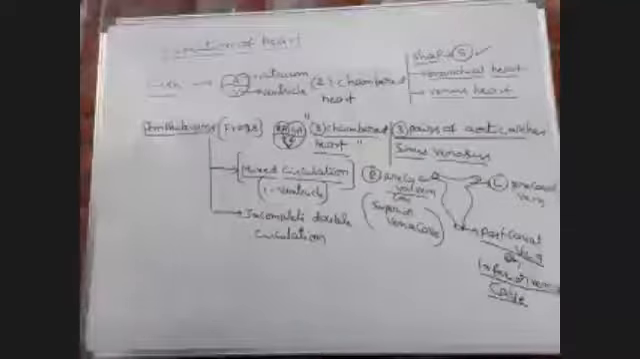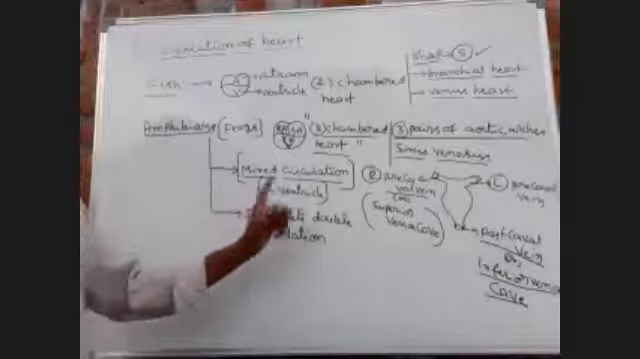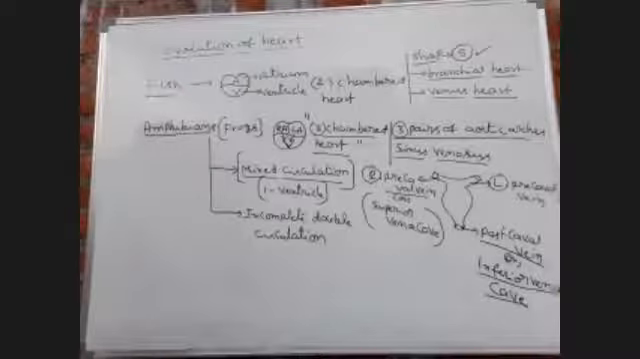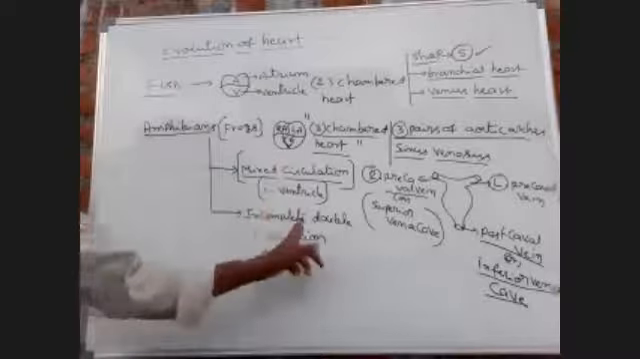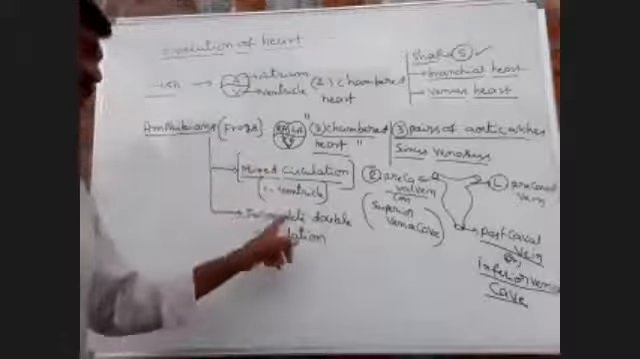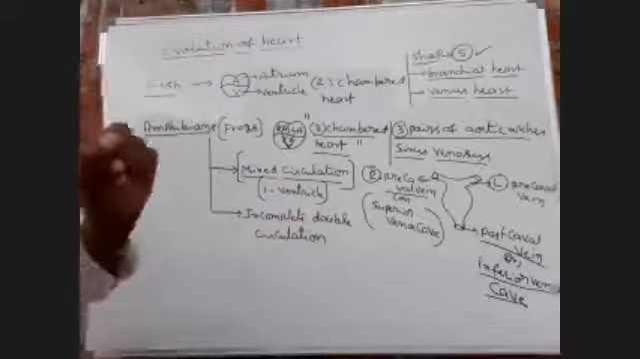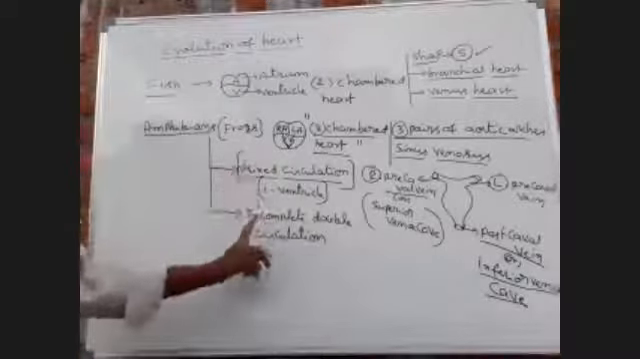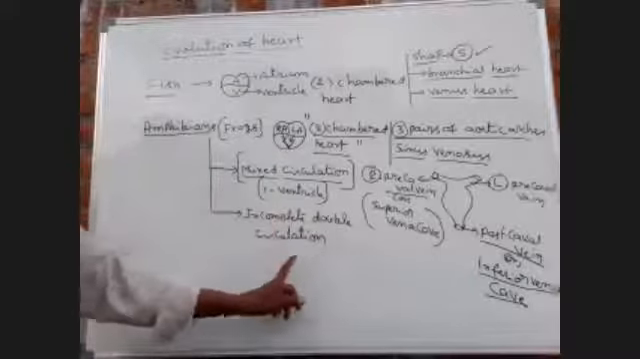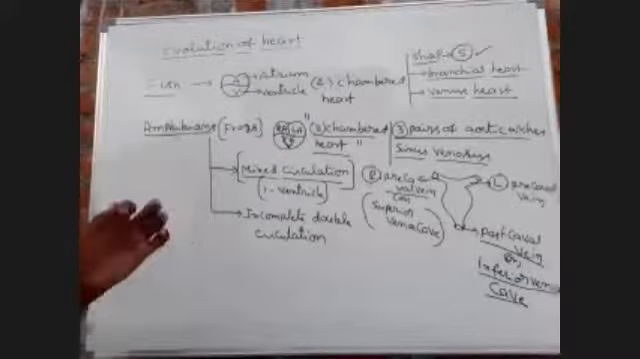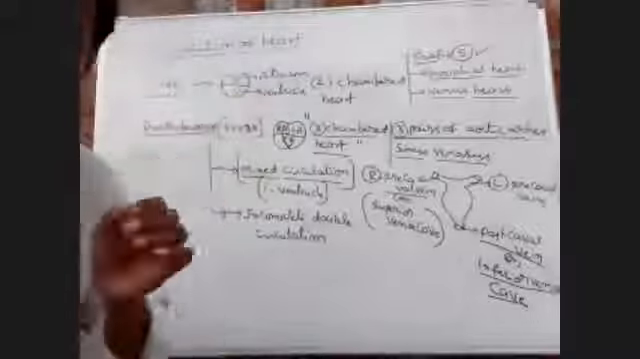Okay, so why? Same reason: due to the presence of a single ventricle, mixed and incomplete double circulation is present in amphibians. This is the most important bit, remember it.